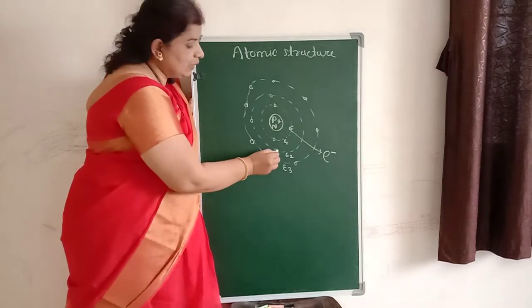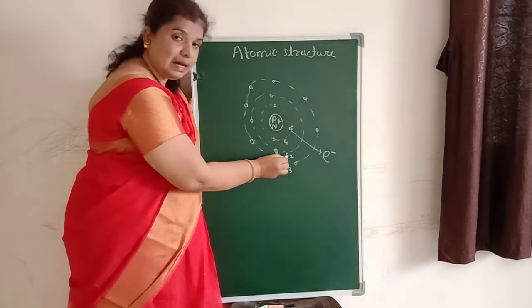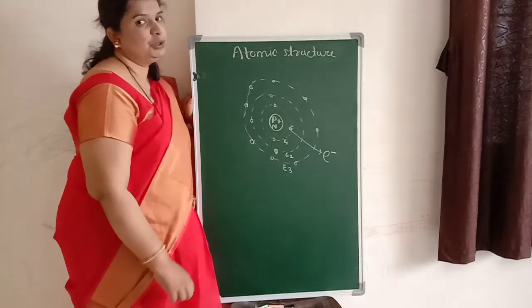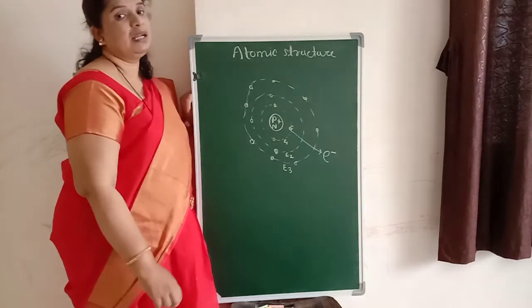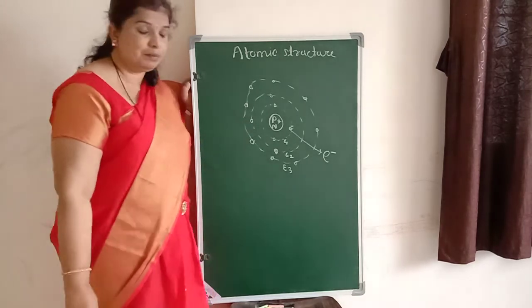For example, if we take this electron which is moving around the nucleus in E2, the energy of this electron will be equal to E2. Similarly here E3 and so on. So this point we need to remember.